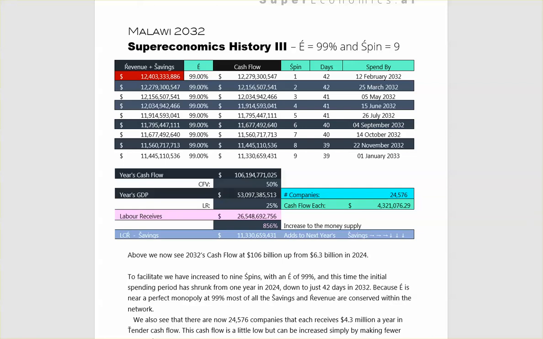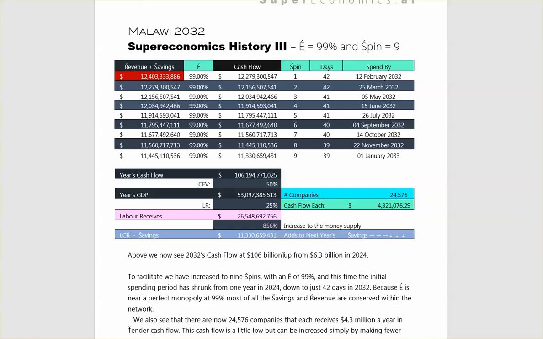Above, we now see the 2032 cash flow at 106 billion, up from 66.3 billion in 2024. To facilitate this, we have increased spin to 9 spins with an E of 99%, and the time the initial spending period has shrunk from 1 year in 2024 to just 42 days in 2032.